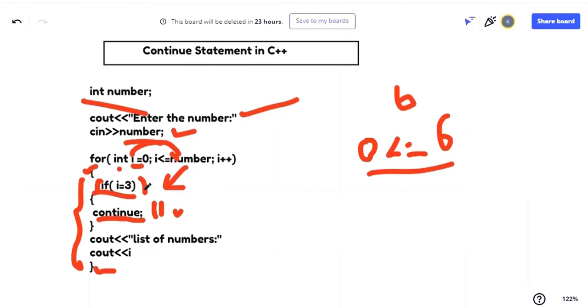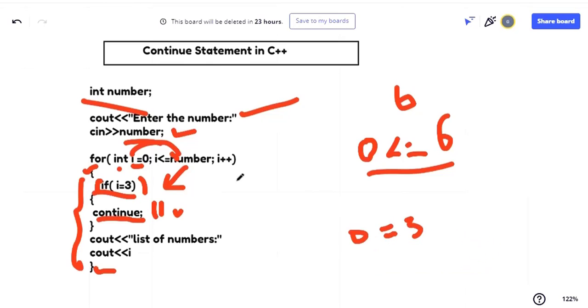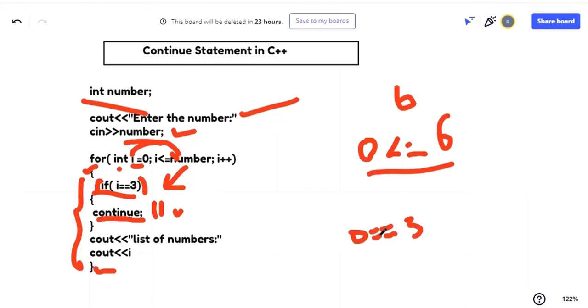If I is equal to 3, what is the I value? 0. Is it equal to 3? It's not 3. Remember, it's a condition, so we have to put double equals so that it will check properly. Is it equal to 3? 0 is not equal to 3. Then the condition is false.